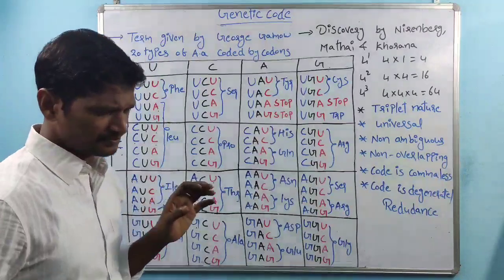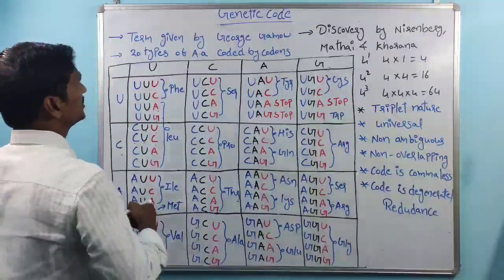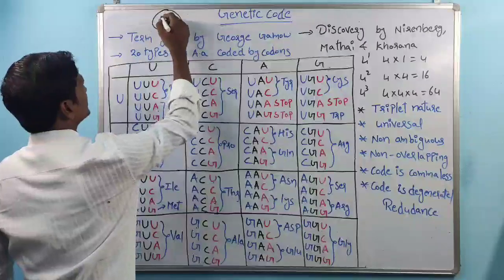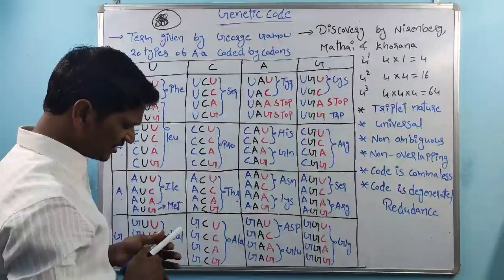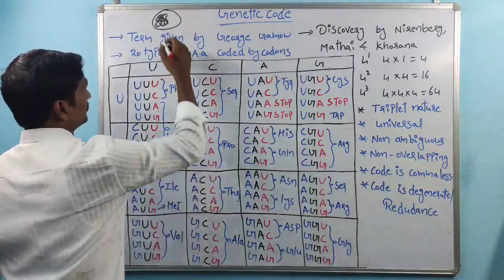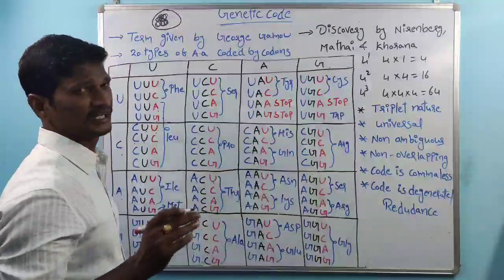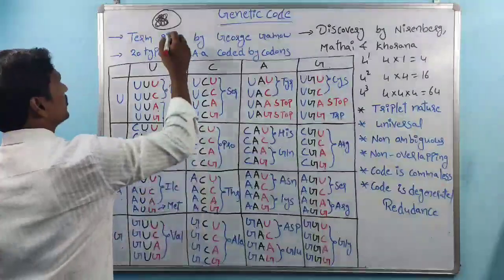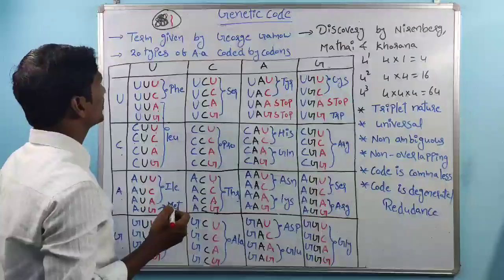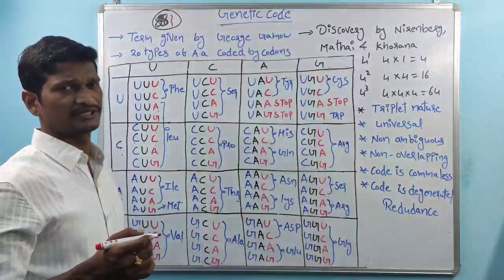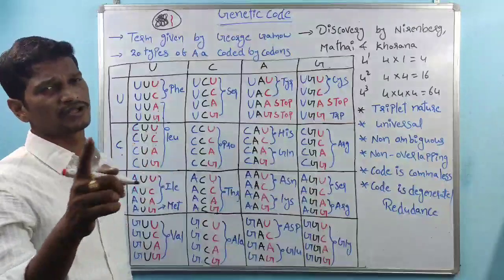And coming to the types of amino acids. If we see any cell, this is the nucleus. This is the genetic material, right? That genetic material is replicated, which is called the DNA replication process. That genetic material is also involved in the transcription process, in mRNA production. The mRNA passes the message from the nucleus to the cytoplasm. The message is passed in the form of codons.